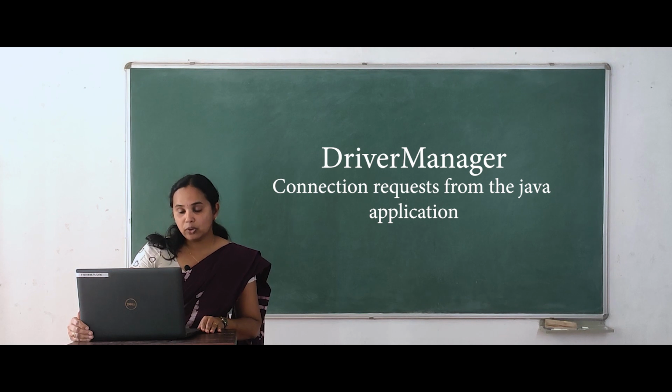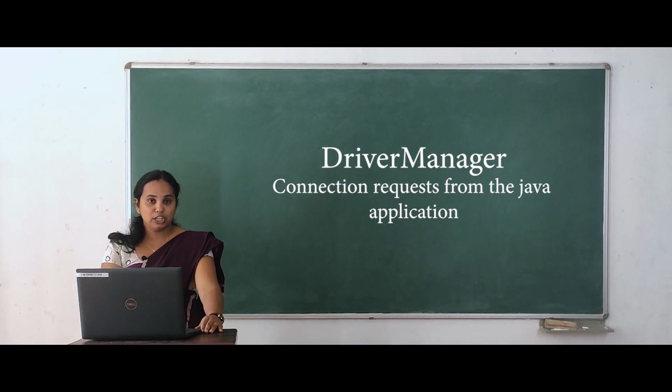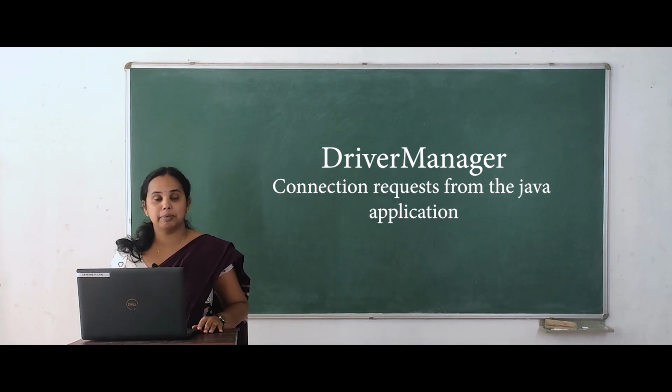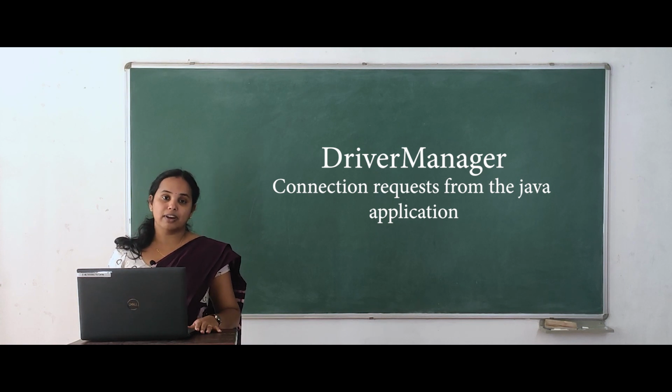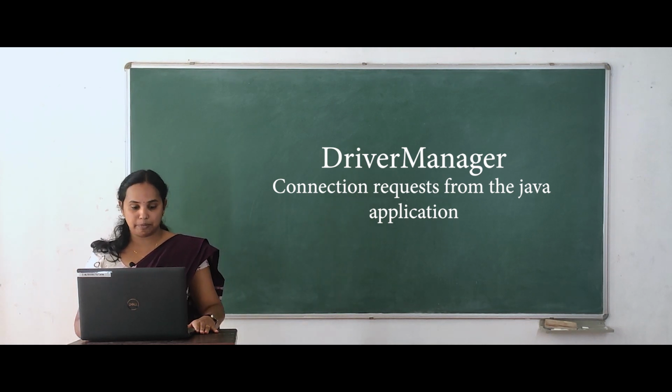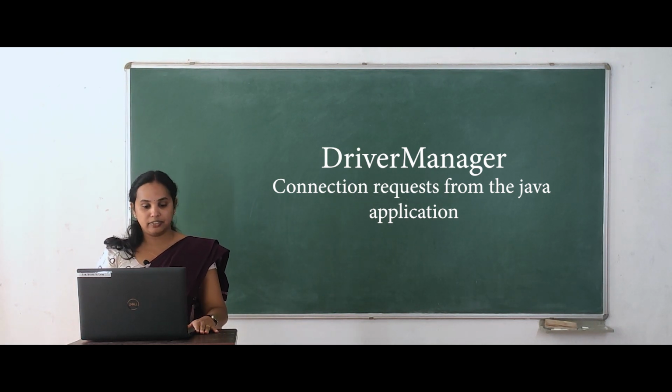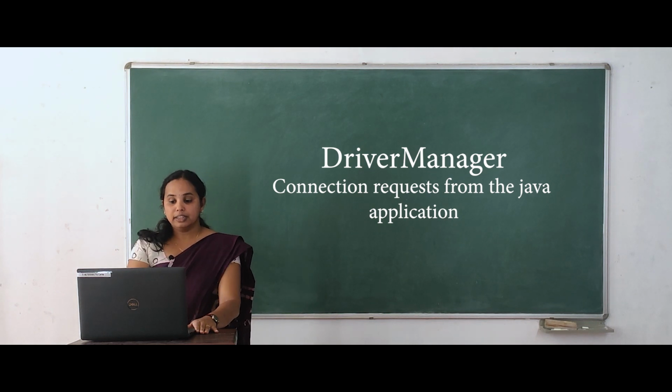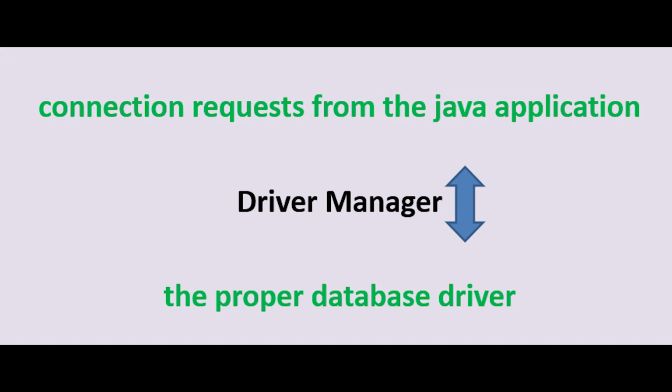The duty of the driver manager is to choose the specific database driver specified by the Java application. This class manages a list of database drivers. We can see the figure. It accepts the connection request from Java applications and passes this connection request to the appropriate JDBC drivers.